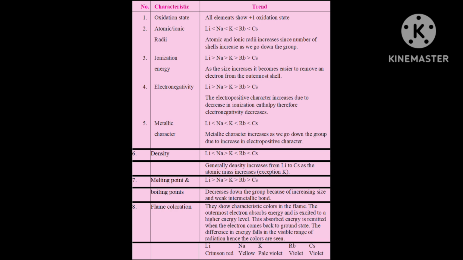The alkali metals are highly reactive due to their large size and low ionization enthalpy. The reactivity of these metals increases down the group. The first property that I am going to discuss is reactivity towards air.